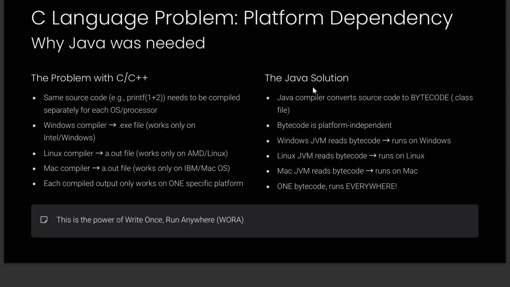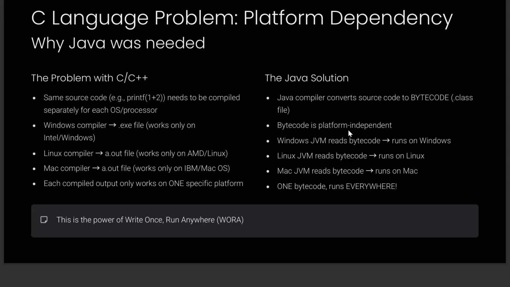Now, what Java did is it came up with something interesting. The Java compiler will convert your source code to something called bytecode, which is a .class file generated by your Java compiler. The Java compiler will compile your program and generate bytecode. Okay, and this bytecode is platform independent.